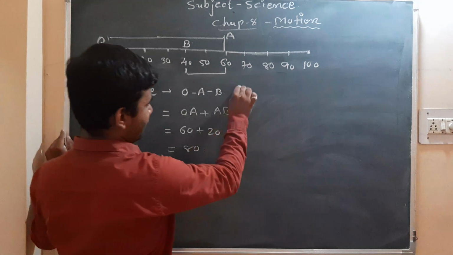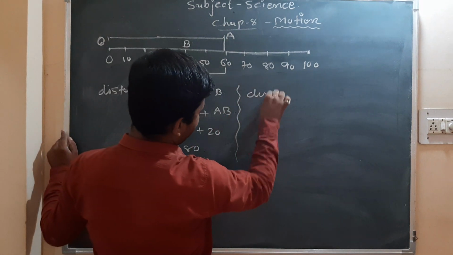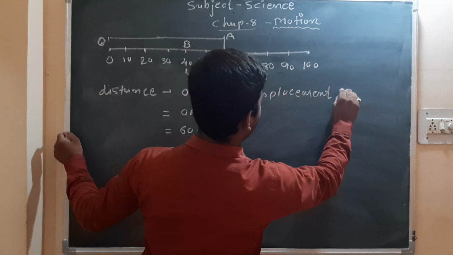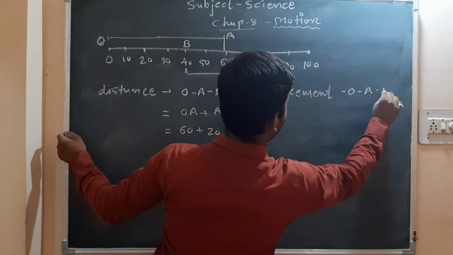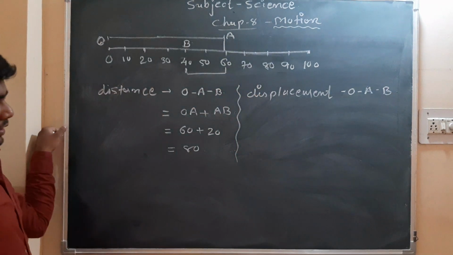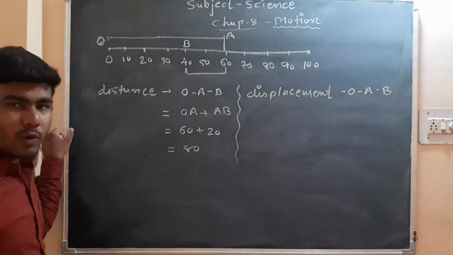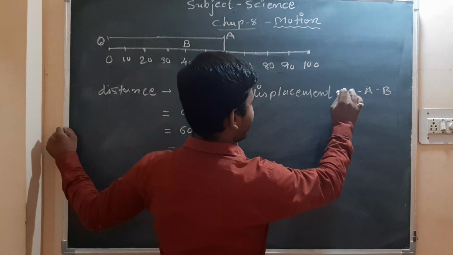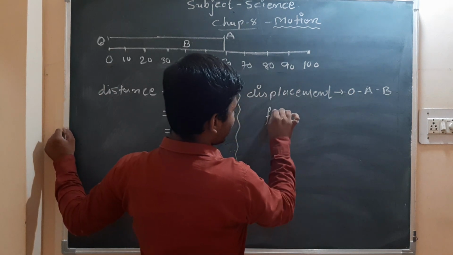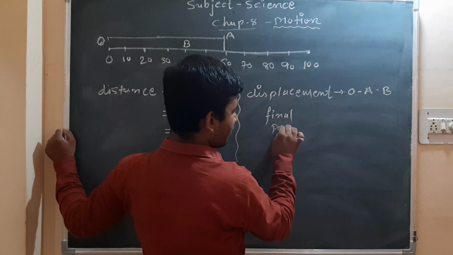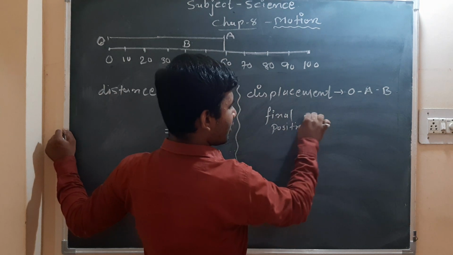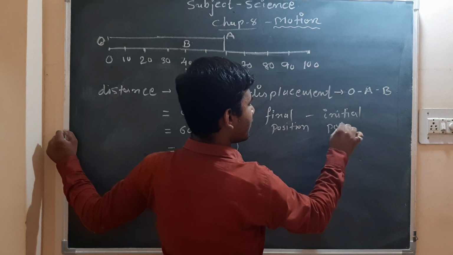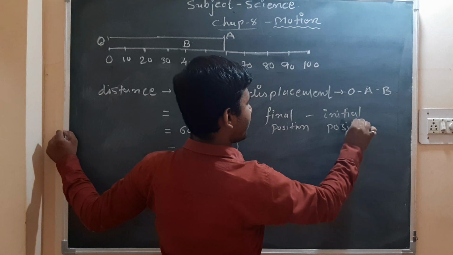Same case we can do for displacement of O to A to B. In displacement, what we studied? Displacement means change in position only. So in such a case, we will have final position minus initial position.